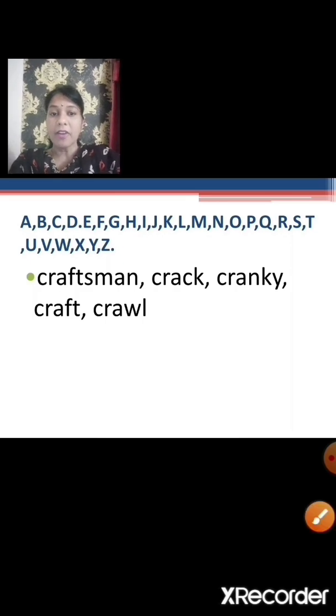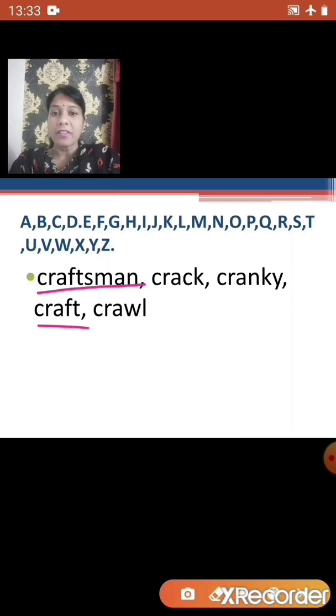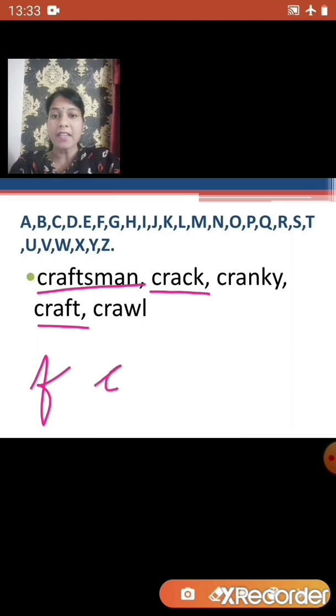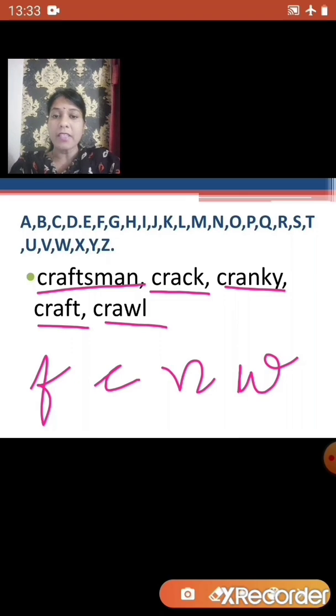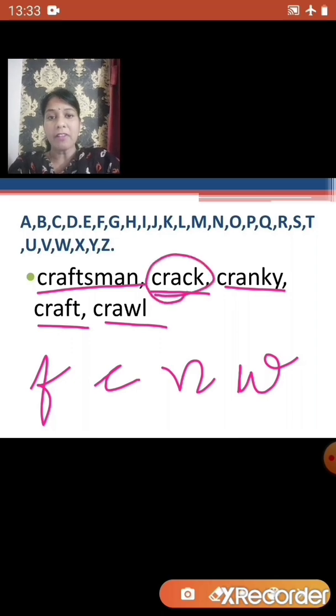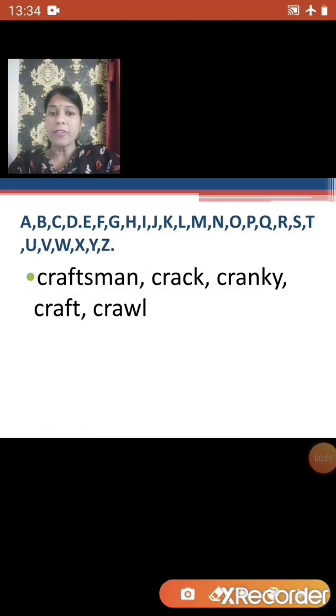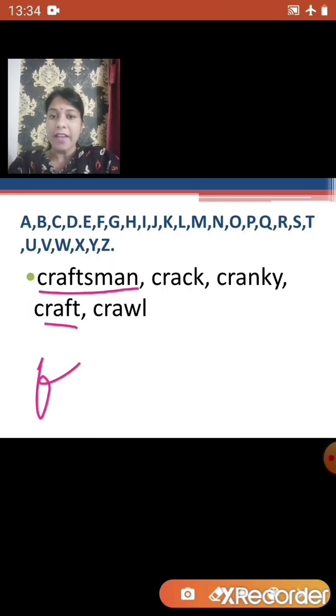If you see, for craftsman and craft, the fourth letter is a F. For crack, it is a C. For cranky, it is N. And for crawl, the fourth letter is W. So if you see, the C comes before F, N and W. So crack will be our first word. The fourth letter for craftsman and craft is a F. So after crack, we will have to arrange craftsman and craft.